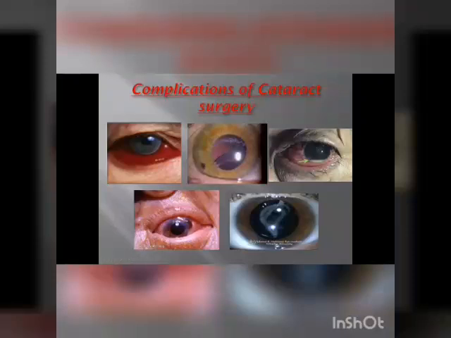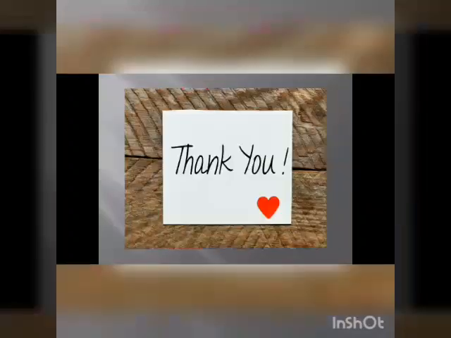But fortunately, these can be easily avoided by a proper hygienic OT and a well-experienced surgeon. That was all about cataract.